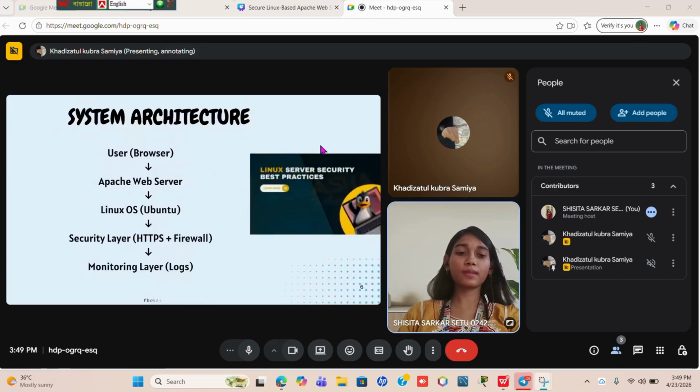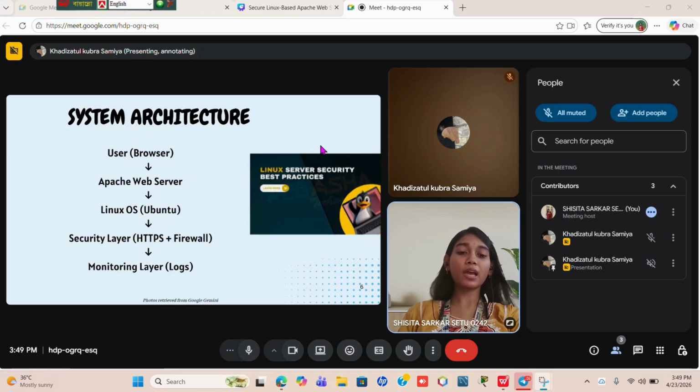System architecture. Our system follows a layered architecture designed for better organization and security. At the top layer, the user interacts with the system through a web browser by sending requests. These requests are handled by the Apache web server, which processes them and returns the appropriate response.